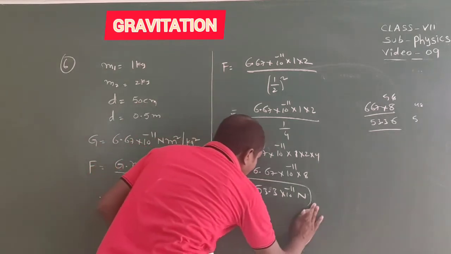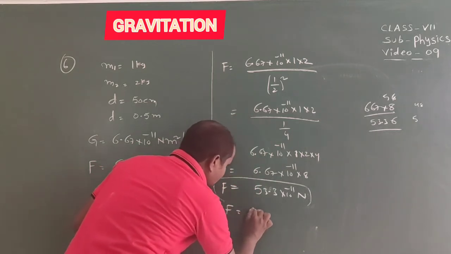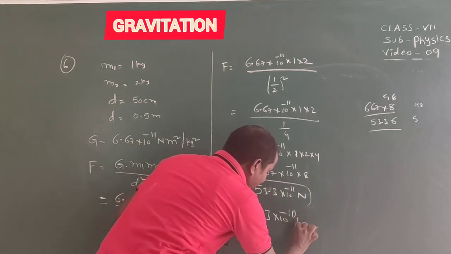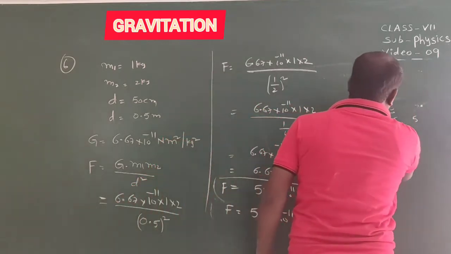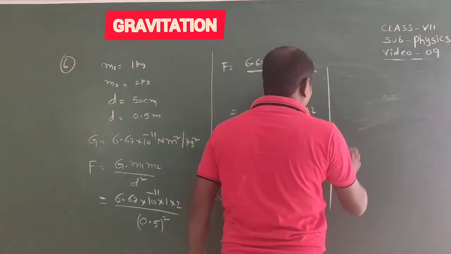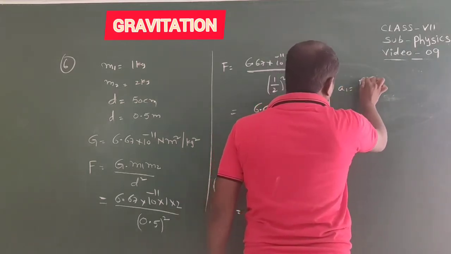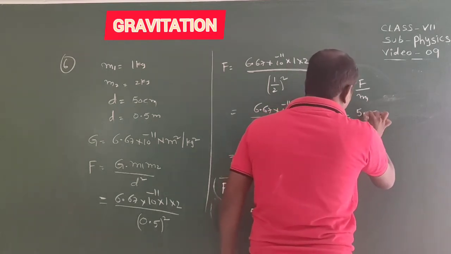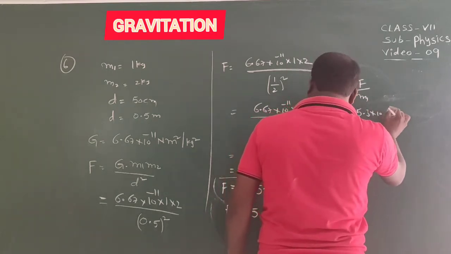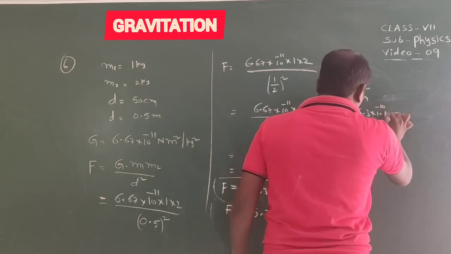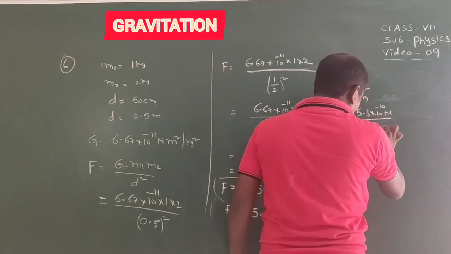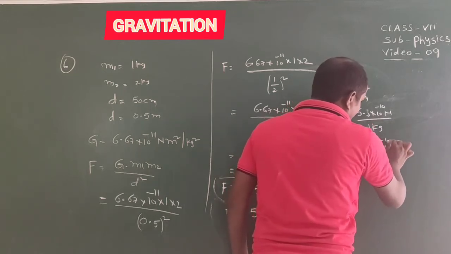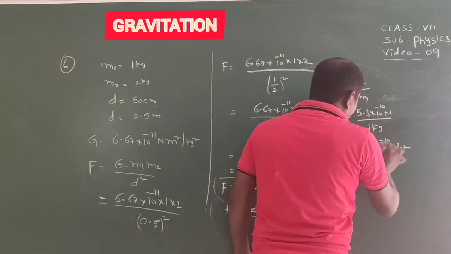So the force equals 5.3 into 10 power minus 10 newtons. Now we find the first acceleration A1. A1 equals F by m1, that is 5.3 into 10 power minus 10 newtons by 1 kg, which equals 5.3 into 10 power minus 10 meter per second square.